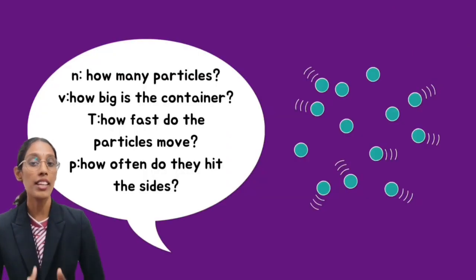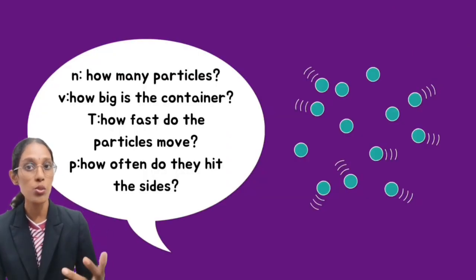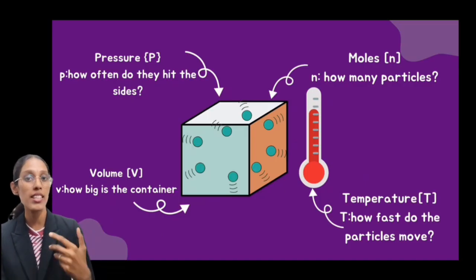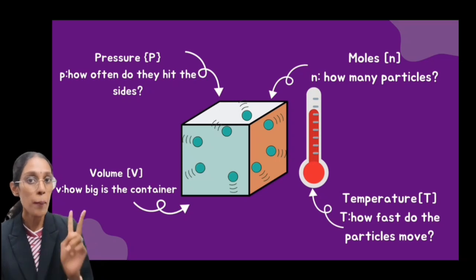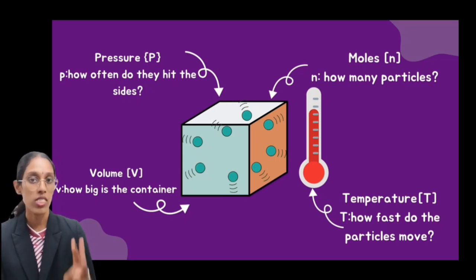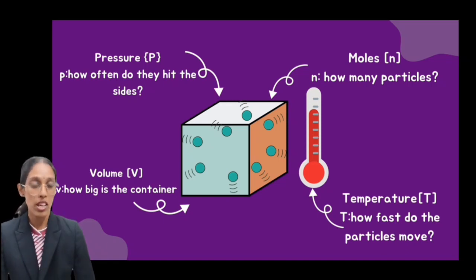When examining an ideal gas, we want to be able to discuss four variables. One is pressure, which defines how often the particles hit the sides. Number two is moles, which tells us how many particles there are in the gas. Third is volume, how big the container is, and the last one is temperature.